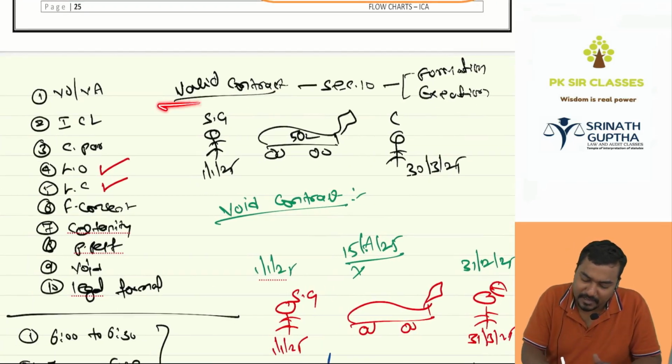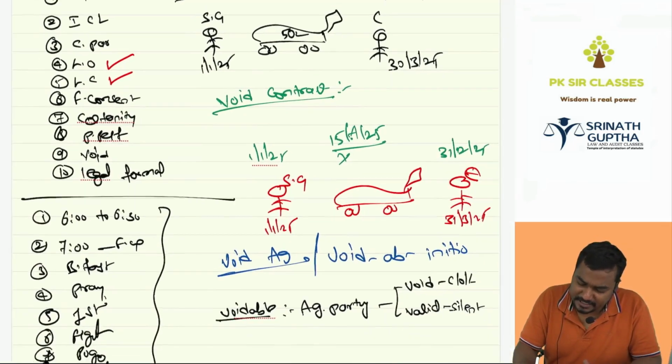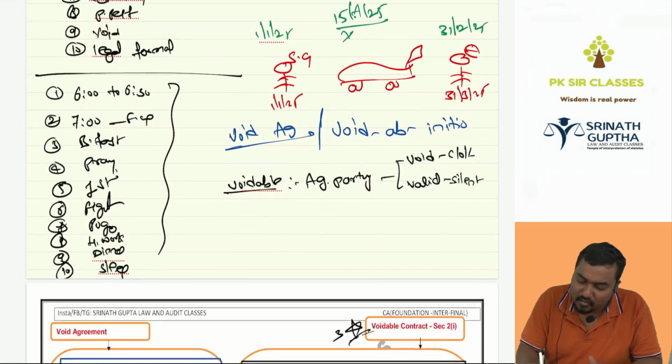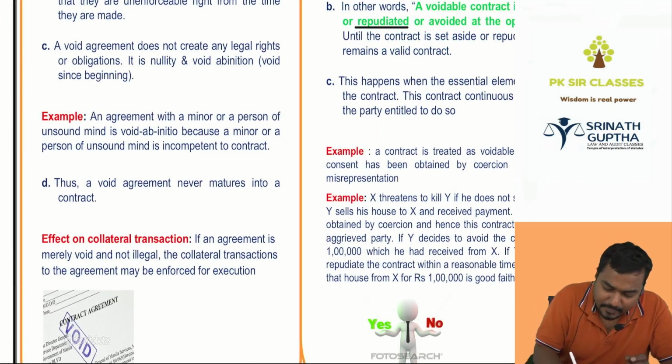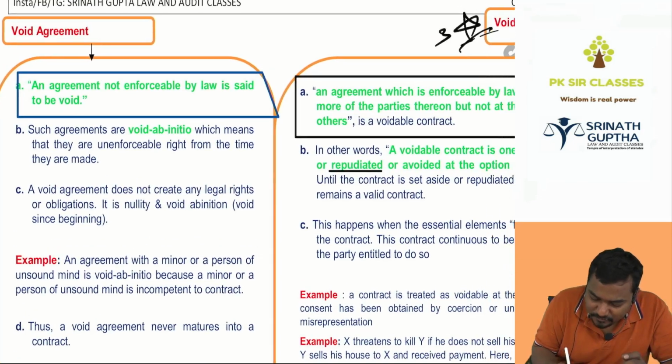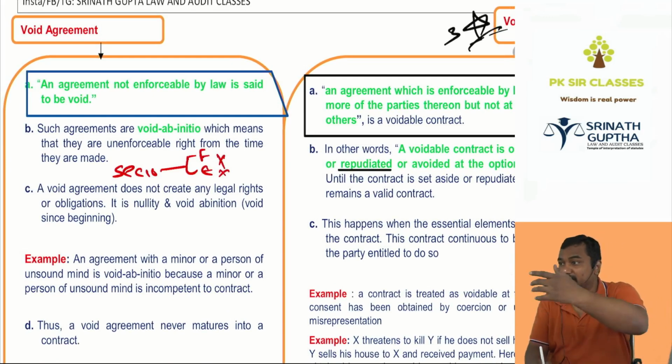So valid contract: section 10 satisfied at formation and existent. Void contract: section 10 satisfied at formation but not at execution. Void agreement is void ab initio. Simply, void agreement is one which will not satisfy section 10 from formation till execution. From day one, it will not satisfy section 10.